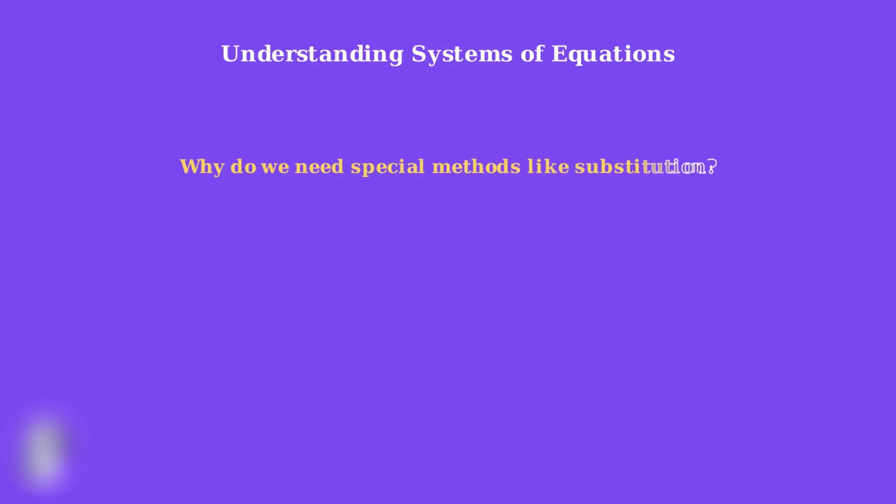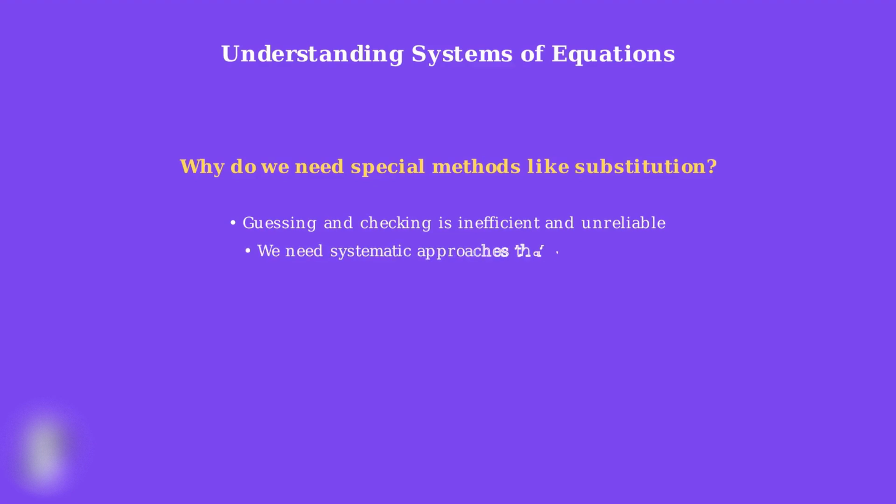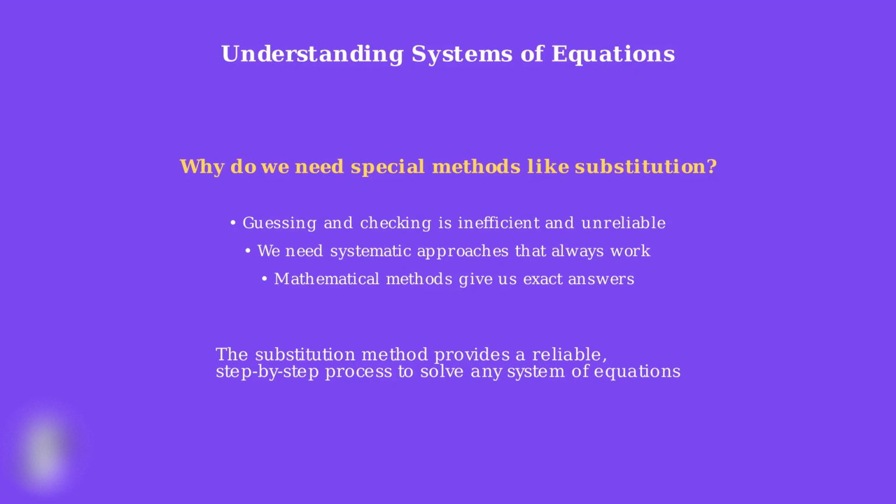You might wonder why we need special methods like substitution to solve systems. Why can't we just guess and check until we find the right answer? First, guessing and checking is inefficient and unreliable, especially for more complex systems. Second, we need systematic approaches that always work, regardless of the numbers involved. Finally, mathematical methods give us exact answers rather than approximations. The substitution method provides a reliable, step-by-step process to solve any system of equations. In the following sections, we'll learn exactly how this method works and practice applying it to various types of problems.